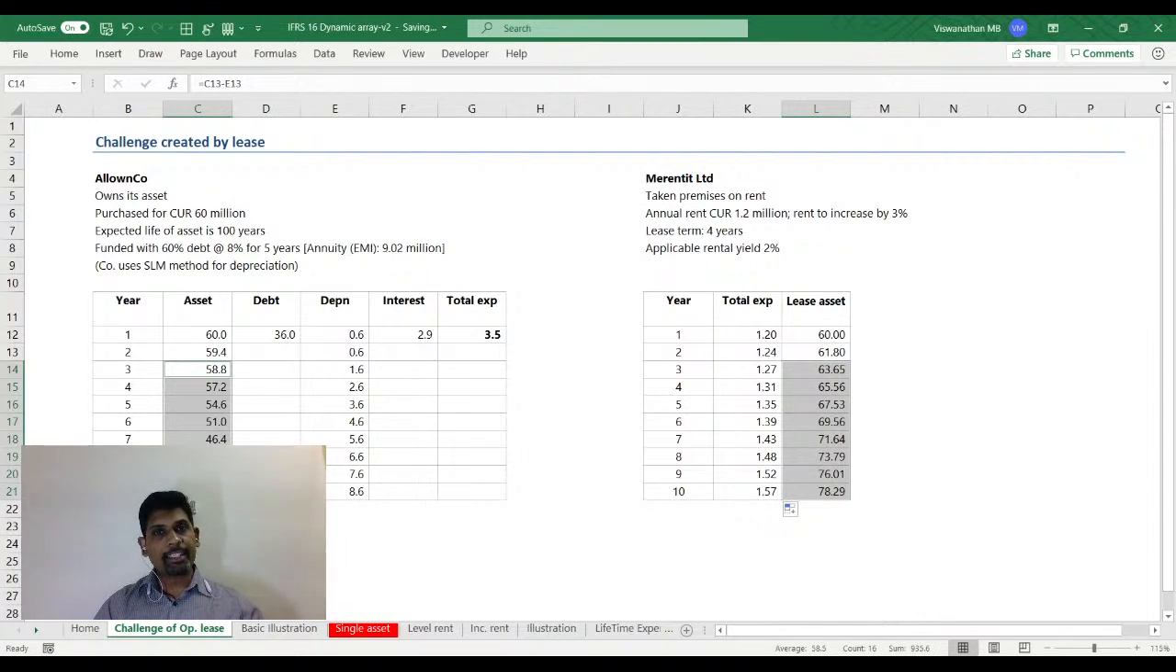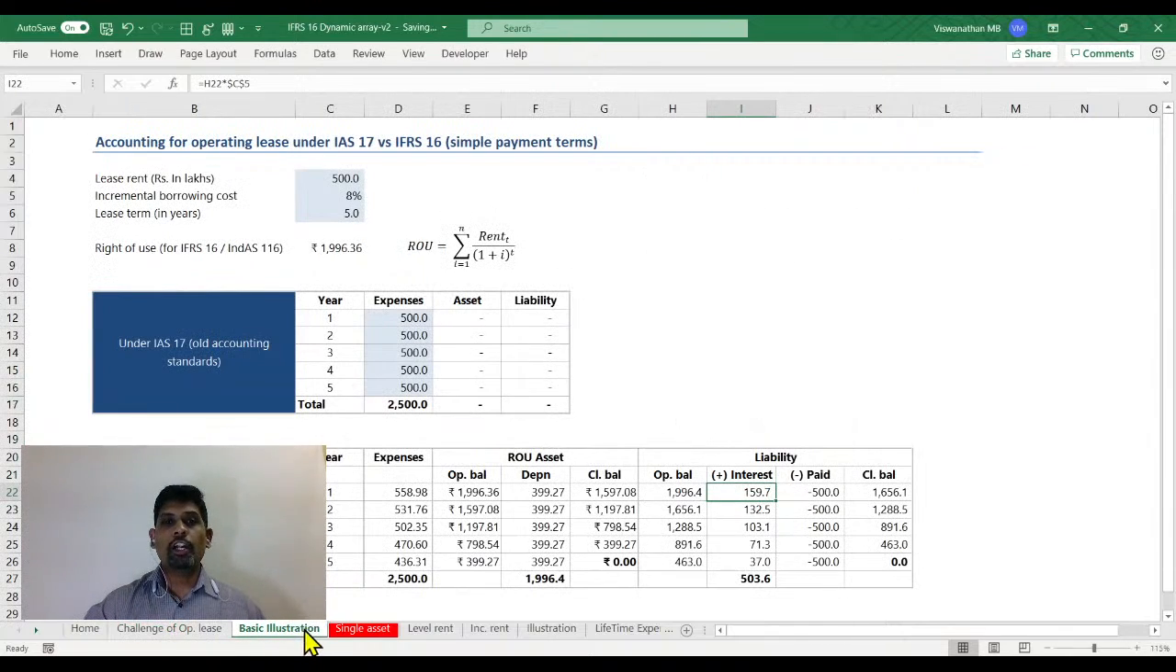So IFRS 16 came up with a solution. How do we deal with this particular problem? For that, IFRS 16 had a slightly different solution, and this solution was to capitalize the lease rentals. So let us say I'm going to pay lease rent of 500 over a period of 5 years, and let us say my borrowing cost is around 8%. In that case, we are going to capitalize this lease.